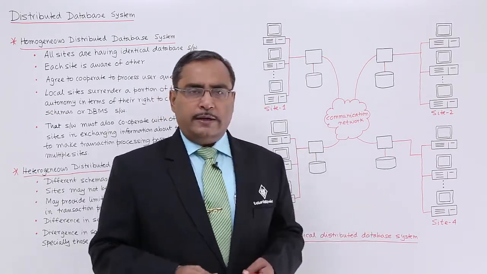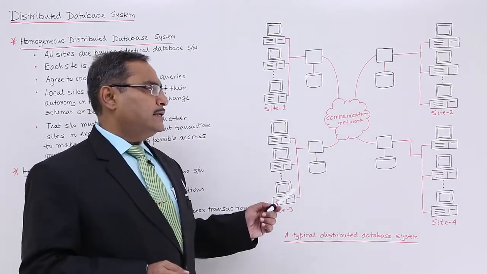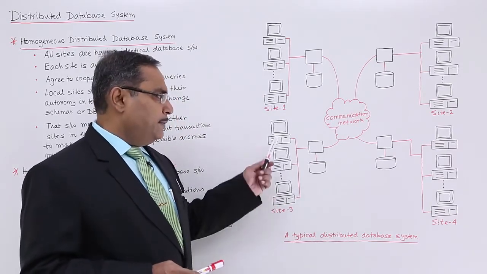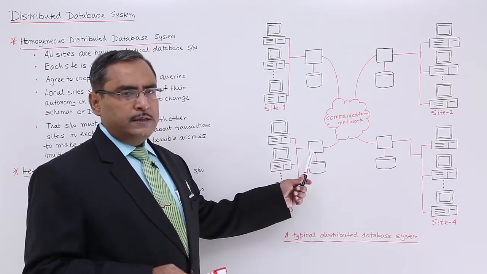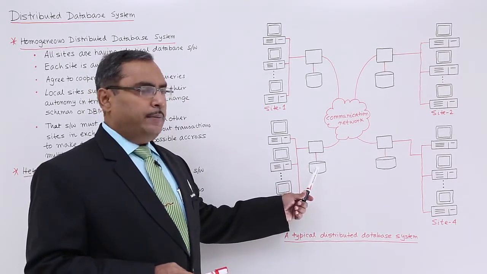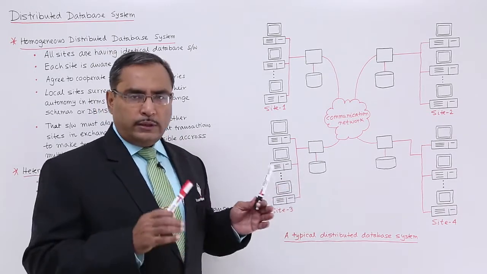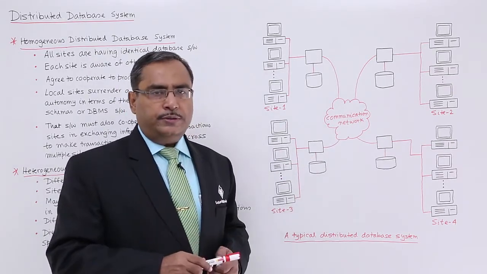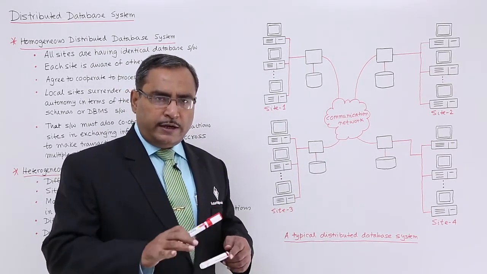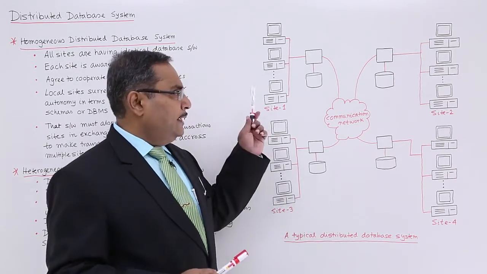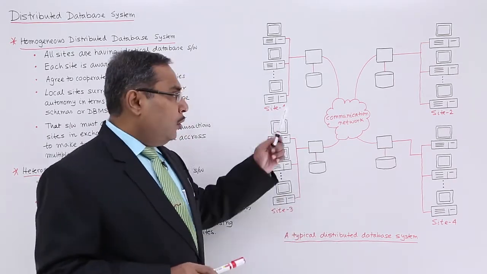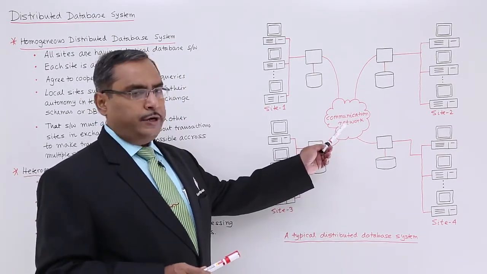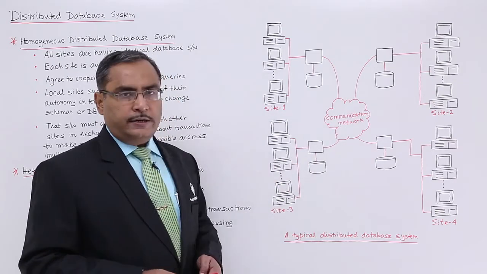If you look at this particular diagram, you can find we are having site 1, site 2, site 3 and site 4. 4 sites are there. Each and every site has multiple client machines, and one server is there. And this server has the respective disk storage where the database is residing. And all these sites are having the distributed database. That means the database has got divided, distributed and dispersed over these 4 sites. All these sites are connected through a computer communication network. So there is a communication network with the help of which all these sites are connected.